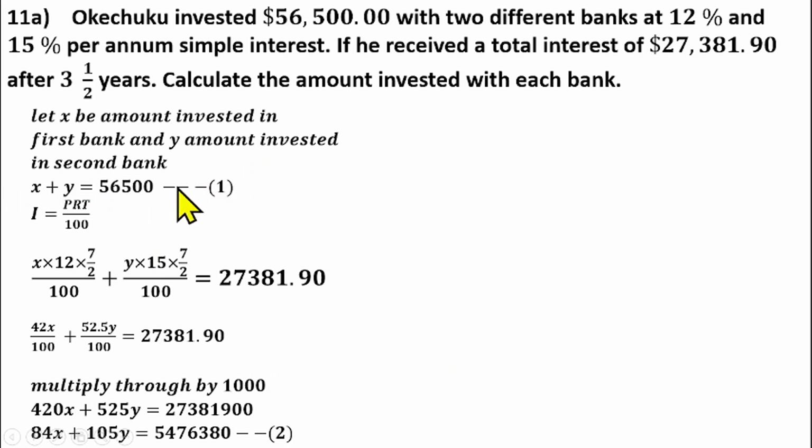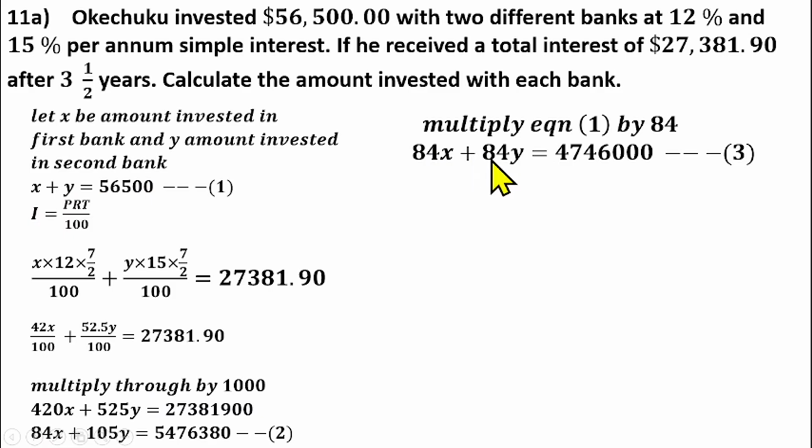I can multiply equation 1 by 84 so that I can use the elimination method. Equation 1 becomes 84x plus 84y equals, multiplying this one by 84, 4,746,000. That is equation 3.